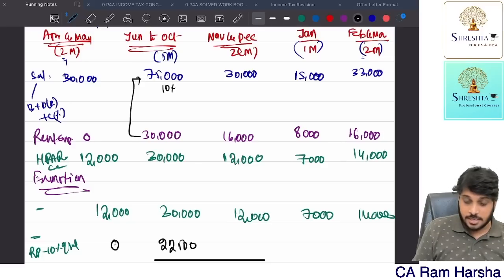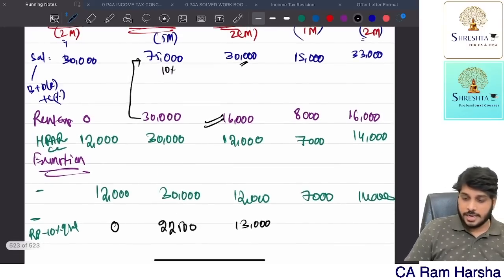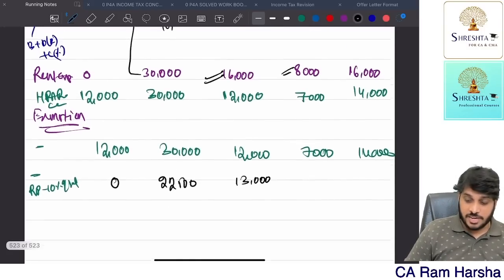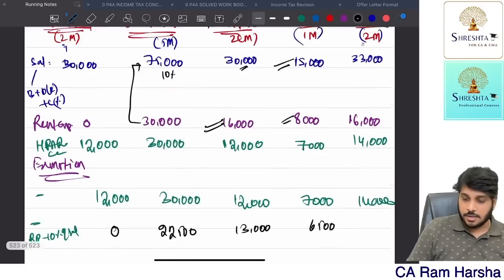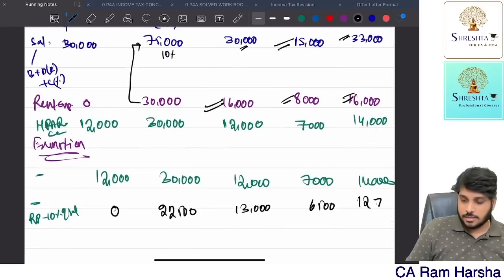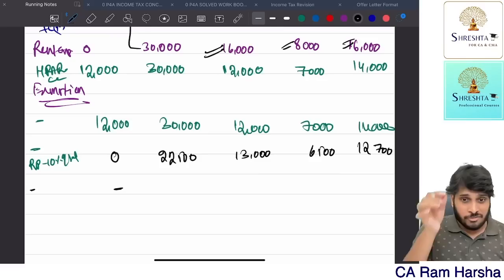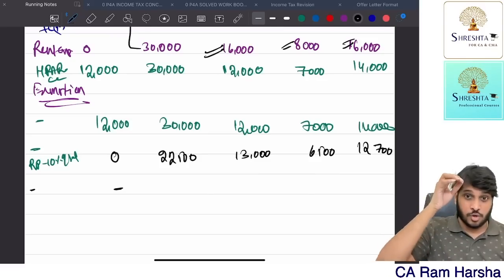Second criteria: here rent paid 16,000, 10% of salary 3,000, so 13,000. Here rent paid 8,000, 10% of salary 1,500, so 6,500. Rent paid 16,000, 10% of salary 3,300, so 12,700. Third criteria: 50% or 40% does not apply here. If for any particular month you did not incur rental expenditure at all, then whatever HRA you receive for that month is fully taxable.